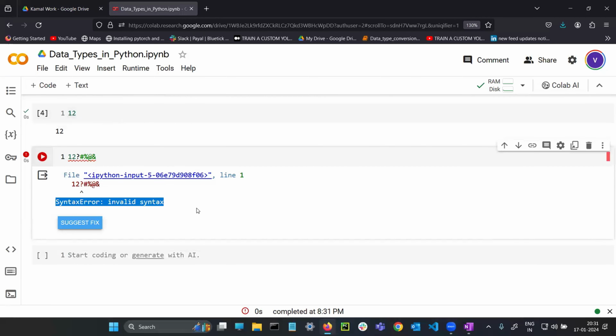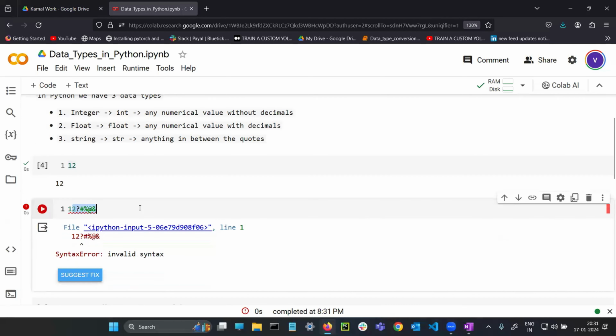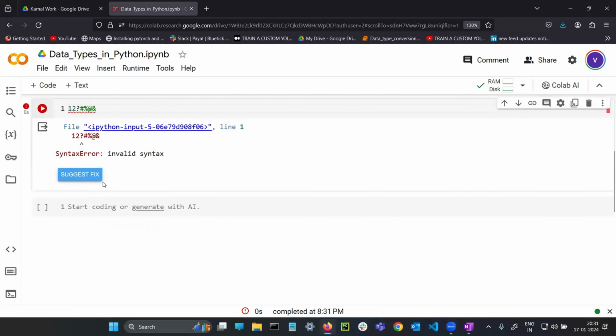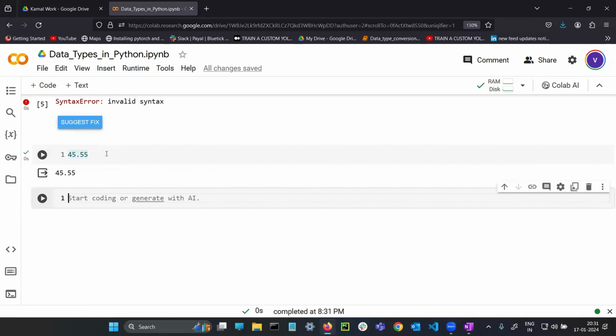So okay, what is the meaning of this error? I will explain everything to you slowly. Just understand here: if you are passing it perfectly, it will work. If you are passing it wrongly, it won't work. Integer. For example, 45.55. Tell me guys, what is this? Float. It is a float value. If I run it, it is working fine.